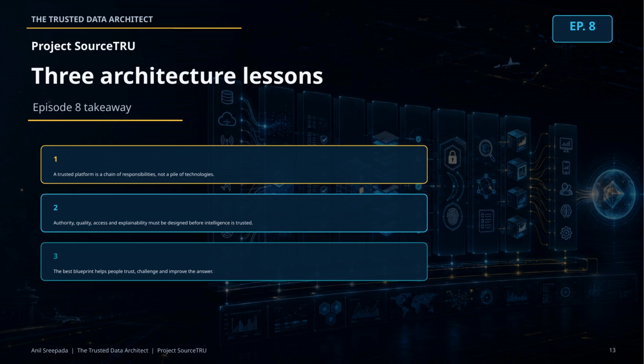There are three lessons to take from this blueprint. First, a trusted platform is a chain of responsibilities, not a pile of technologies. Second, authority, quality, access, and explainability must be designed before intelligence is trusted. Third, the best blueprint helps people trust, challenge, and improve the answer. That is what moves a platform from integration to trusted intelligence.